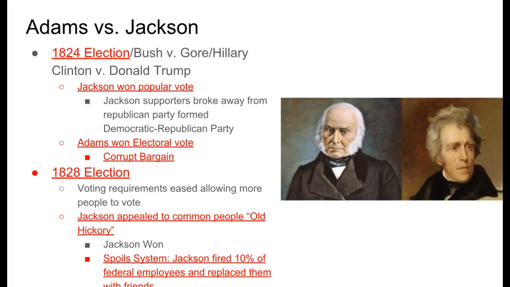And Jackson had really appealed to the common people. He had kind of a relaxed atmosphere about him. In some ways, people called him Old Hickory. He was known to be very relatable. People saw him as one of them and not some elitist. And so when he won the presidency, after he won, he implemented what we call the spoils system. Essentially, he got rid of 10% of the federal government and replaced them with his own friends.